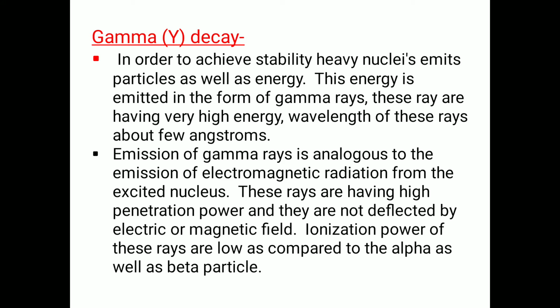gamma rays. These rays have very high energy, and the wavelength of these rays is about 5 angstrom. As we know, E is equal to h nu, or nu is equal to c by lambda, so E is equal to h c by lambda, which means wavelength and energy are inversely proportional to each other. Even though the wavelength is in angstrom, that is, 10 to the power minus 10 meter, it is inversely proportional to E, that's why the energy is very high.